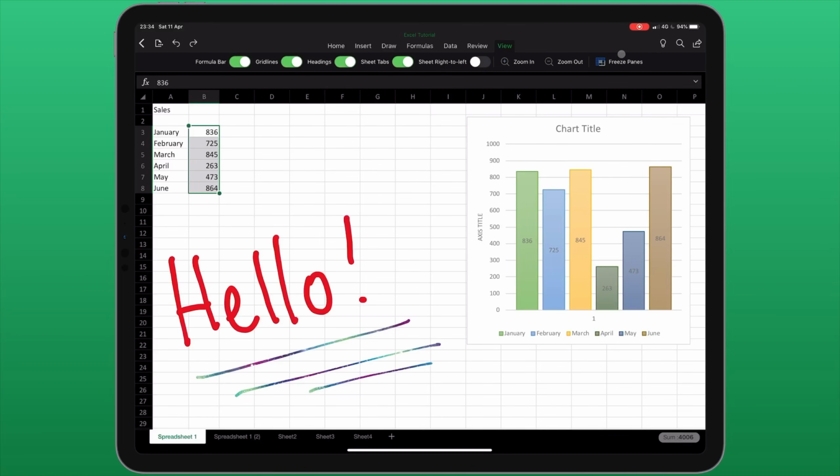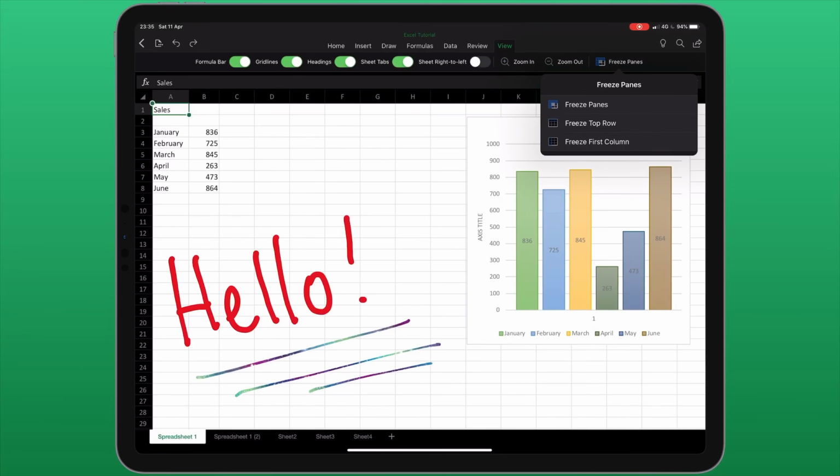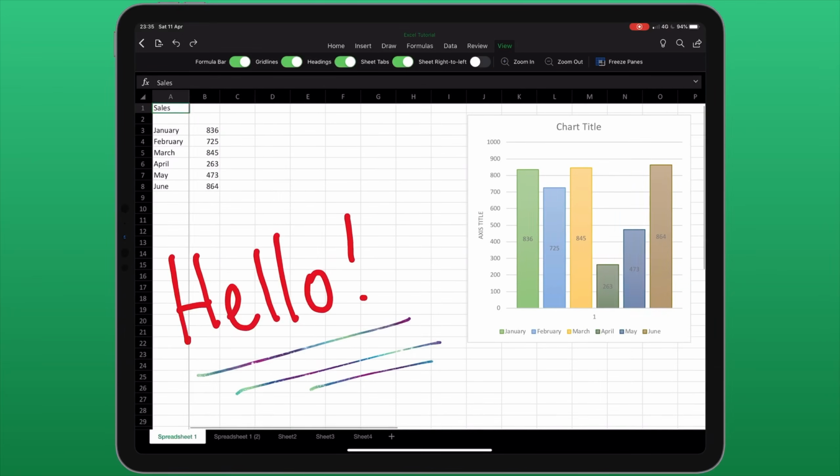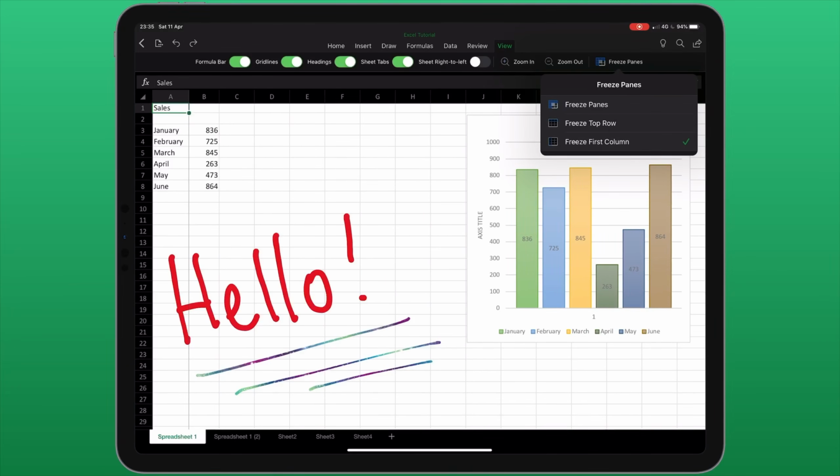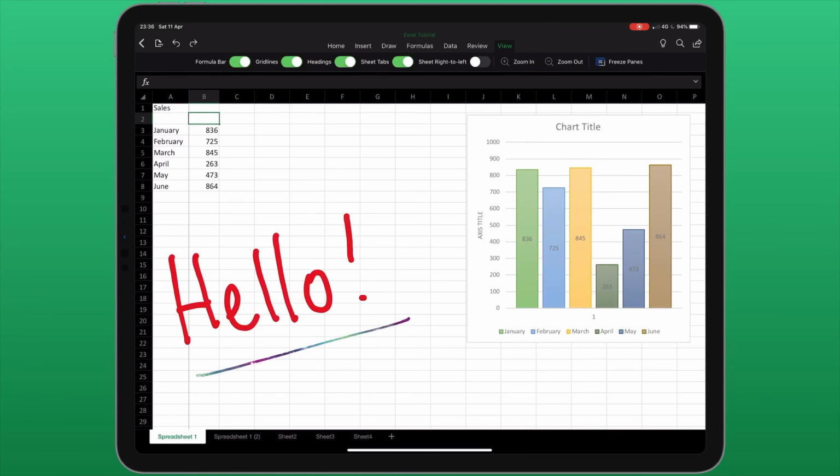And it's from here we can also freeze the panes. So if I have some information that I always want to see along the top, I can select the cell, choose freeze panes, and I can choose to freeze the first row and the first column, which means when I scroll, the first column is always in view. Or I can choose freeze panes.